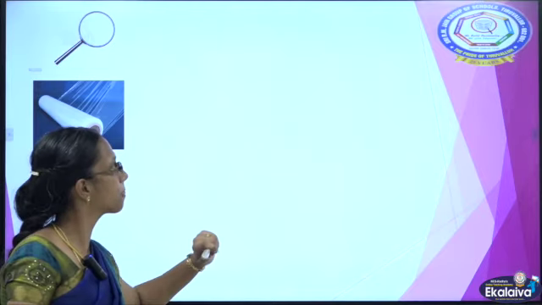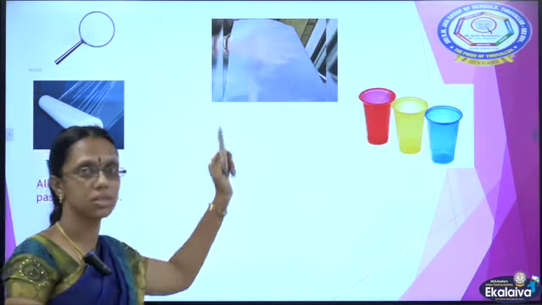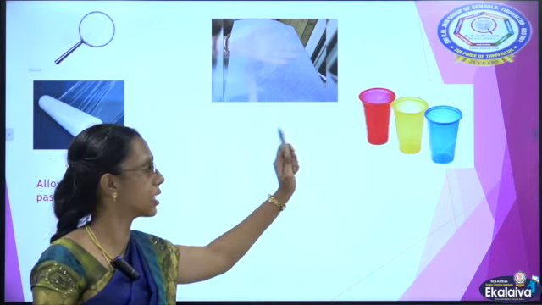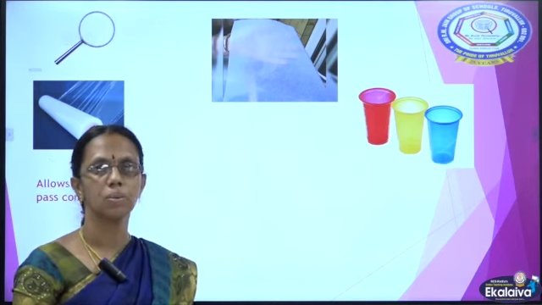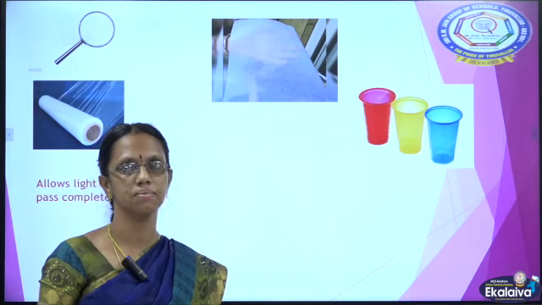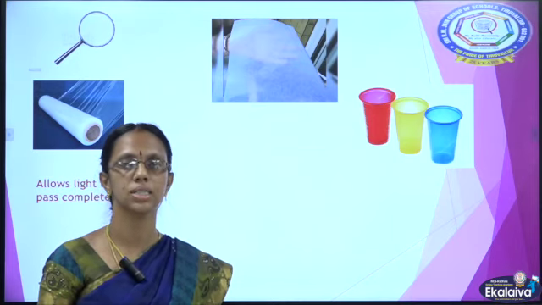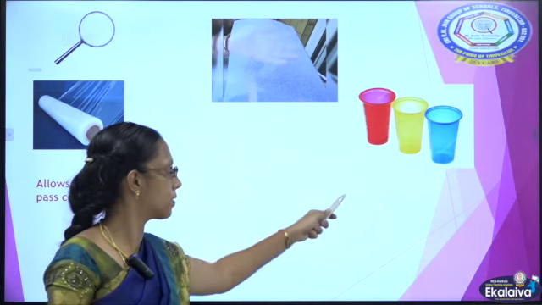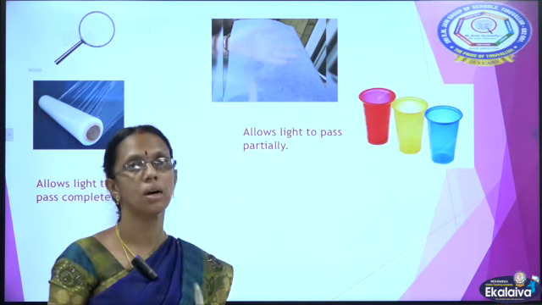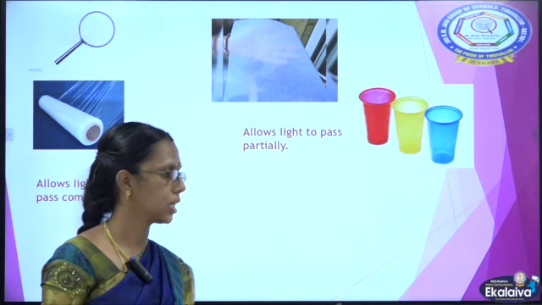And now, this is a butter sheet and these are some colored cups. Will they allow light to pass through them? Yes, they will allow light to pass, but only to some extent. They will allow light to pass through them partially only.